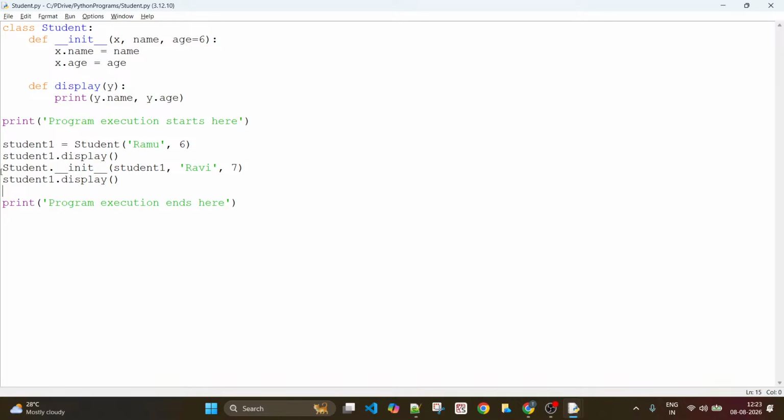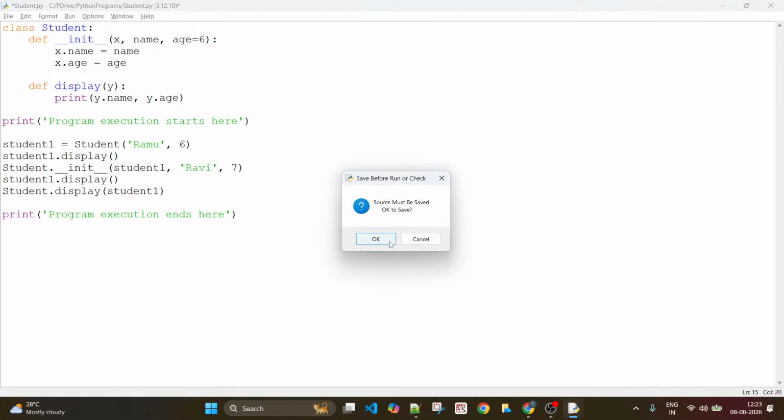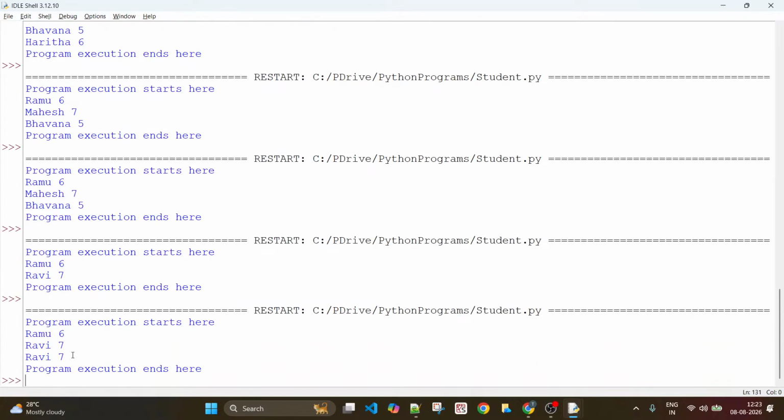So now if I want to do that, it is the student class name dot display, and you should pass student one as an argument. Do you need to pass any extra arguments? Because it takes only one argument, that single argument is nothing but the object name. So this is how internally Python will work; you can see this being printed twice.